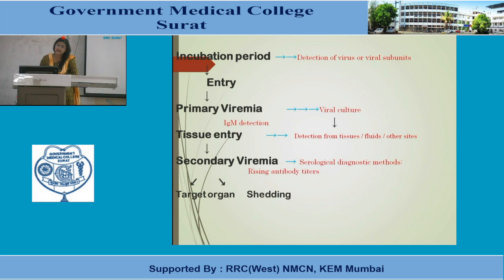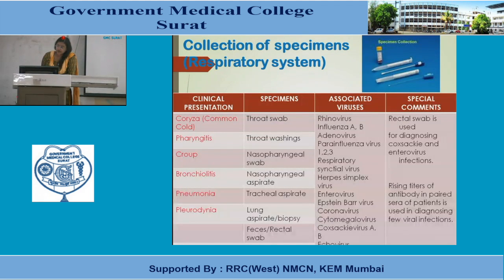Then when it reaches the target organ, virus shedding occurs. So this flow chart shows that at different points of time in the viral pathogenesis, which tests can be done. And this is the table which shows the different types of presentation, and accordingly what specimens to be collected and which viruses are found to be associated, and any other special remarks.